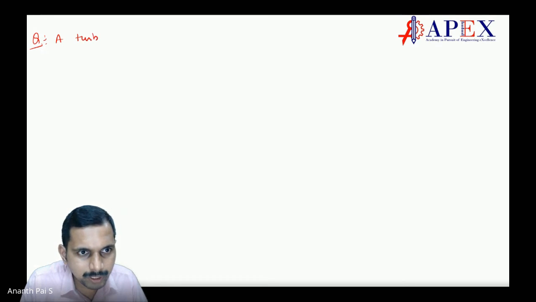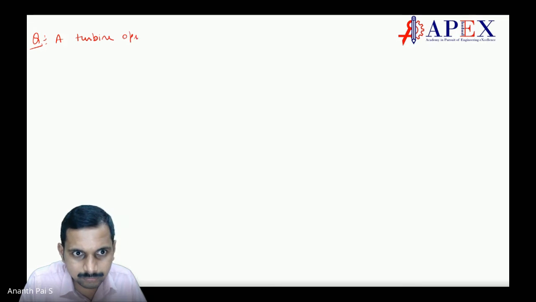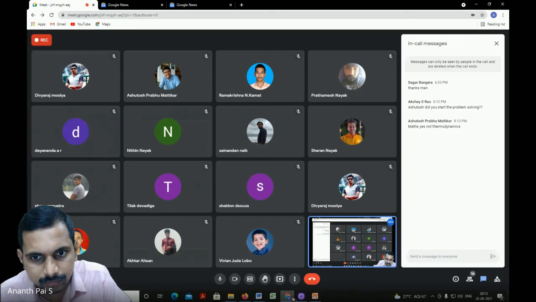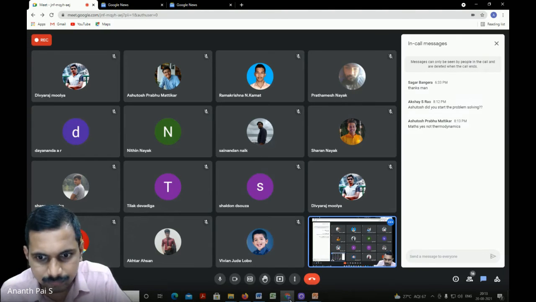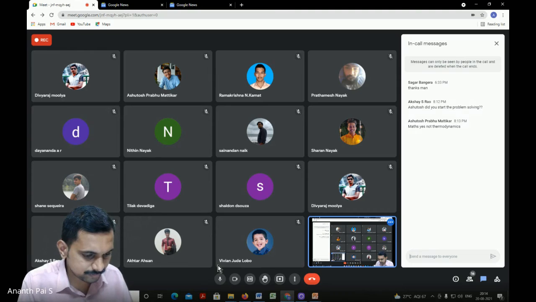A turbine operating on a turbine operating. Anil is there? Anilji, are you there? No. Anilji missed. Okay, Anil is important here. Then I will put it here.